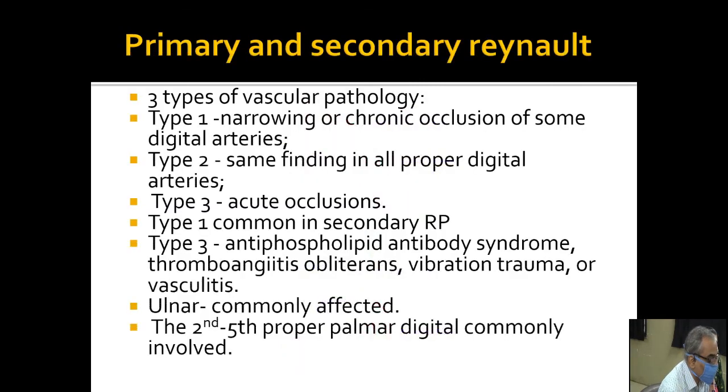There was one question about primary and secondary Raynaud phenomena. Raynaud phenomena produces three types of vascular pathologies in the upper limb. There is narrowing or chronic occlusion of digital arteries, or narrowing or occlusion of proper digital arteries, and sometimes there are acute occlusions. Type 1 is common in secondary Raynaud's, and type 3 is also common in those due to antiphospholipid antibodies, TAO, vibration trauma or vasculitis. The ulnar artery is more commonly affected, and the second to fifth proper palmar digital arteries are commonly affected.